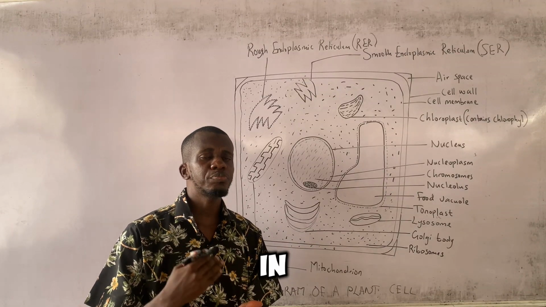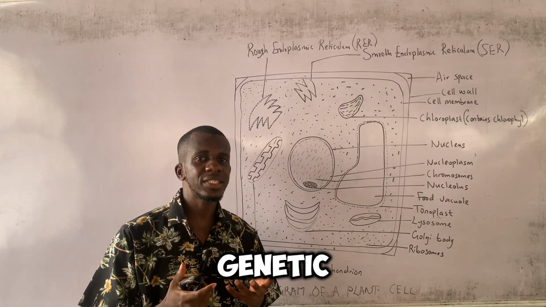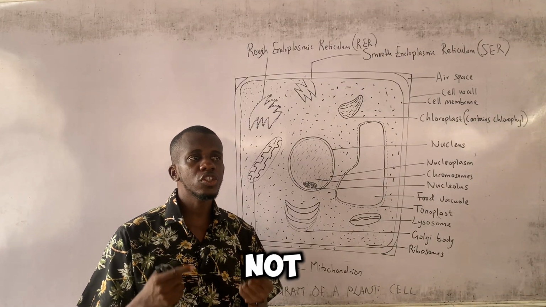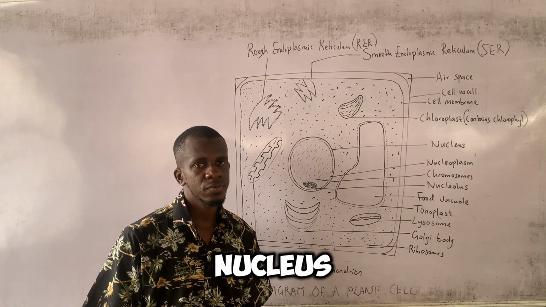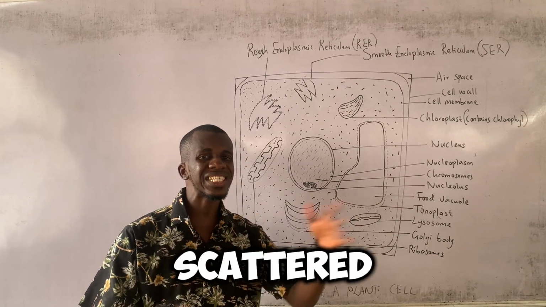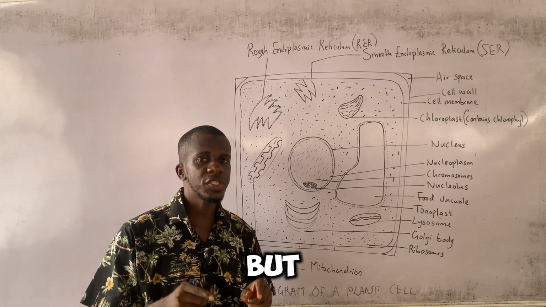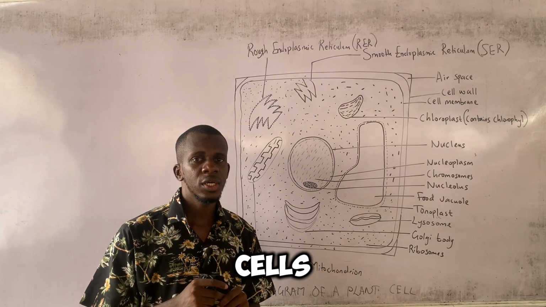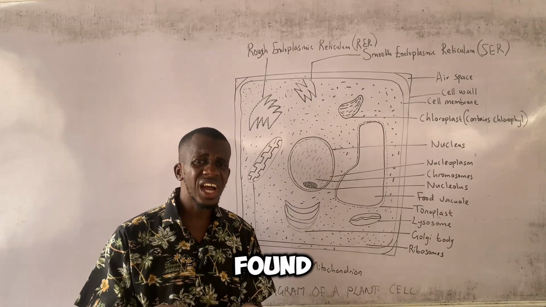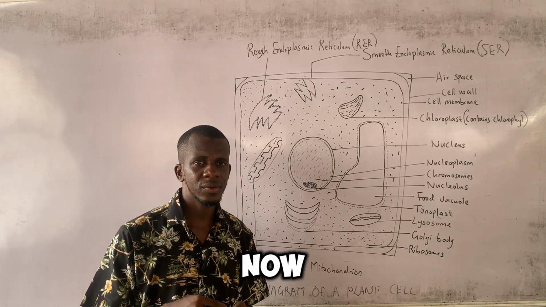Excellent. In prokaryotes, the DNA, which is their genetic material, is not present in the nucleus. Rather, it is found scattered in the cytoplasm. But in eukaryotic cells, the DNA is found in the nucleus. I hope you get that now.